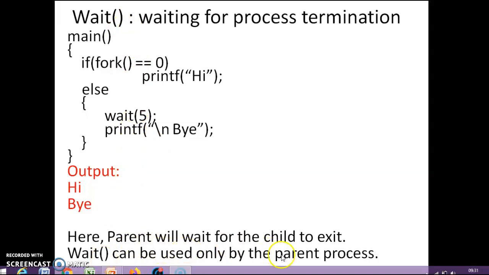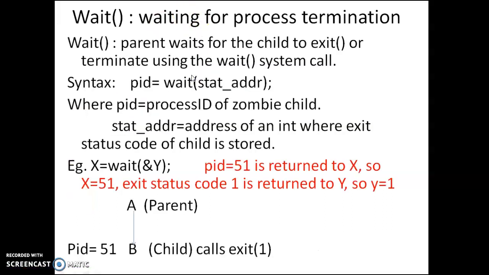Here the parent will wait for the child to exit. Wait can be used only by the parent process. So the wait system call cannot be used by the child process. It has to be used by the parent process. Now we will continue. So, waiting for the process termination: the parent waits for the child to exit or terminate using the wait system call.